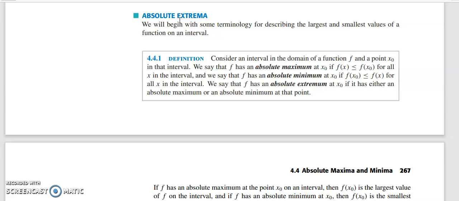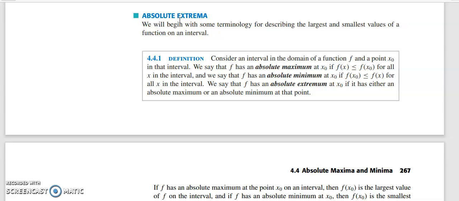Now by absolute maximum or absolute minimum we mean the largest value taken by a function in a given interval. All the local maxima need not be absolute maximum. Some peaks will be small peaks, and there will be a local maximum higher than those. The same holds in the case of minima.